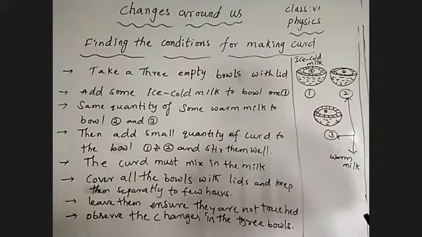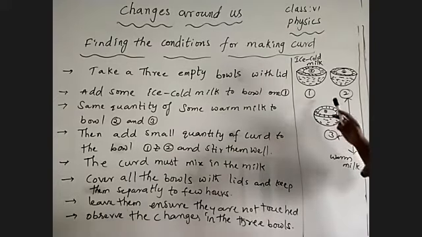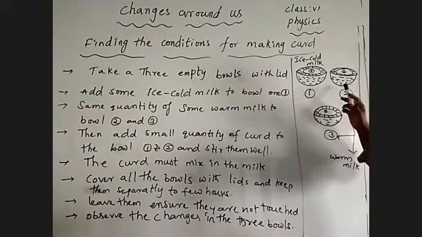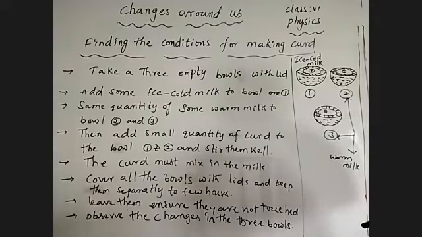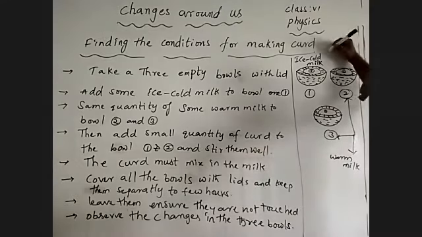While we are comparing the first and second bowl, see that carefully. In the second bowl the curd is formed, compared to the first bowl. Why is that? Because by boiling, by giving heat, the pressure will be lowered. The pressure will be decreased, meaning the molecules will be free to form a curd. In the ice cold milk the pressure is more, so it does not give a chance to form a curd.